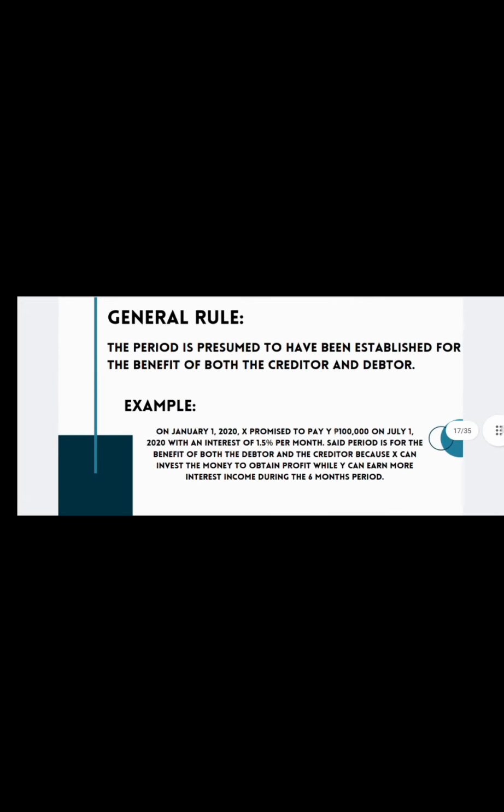The general rule: the period is presumed to have been established for the benefit of both the creditor and the debtor. Example: on January 1, 2020, X promised to pay Y 100,000 on July 1, 2020 with an interest of 1.5% per month. Said period is for the benefit of both the debtor and the creditor because X can invest the money to obtain profit, while Y can earn more interest income during the 6 months period.